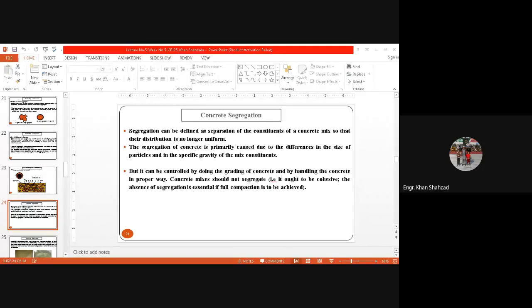Anyone else? Sir, why do we call fresh concrete green concrete? Okay, why are we calling it green concrete? Because it is in the fresh state. That's why we are calling it green concrete. It is still green. It has not changed its shape. You can play with it. Anyone else?